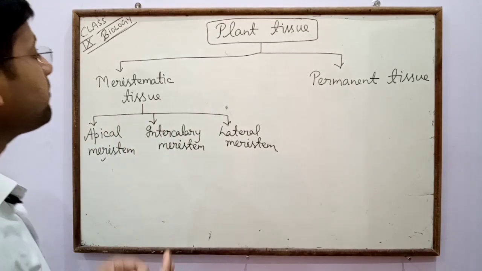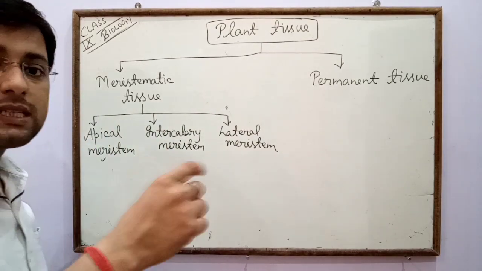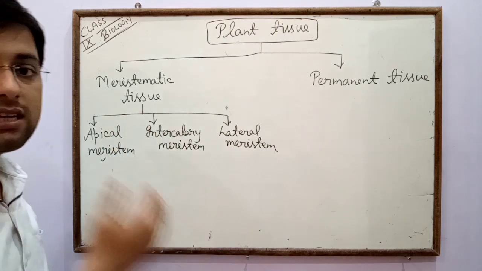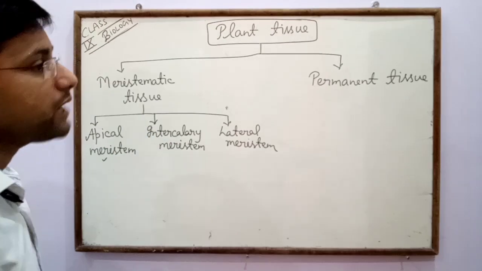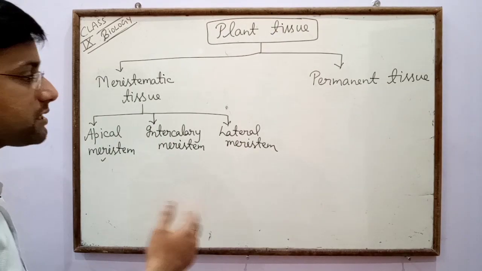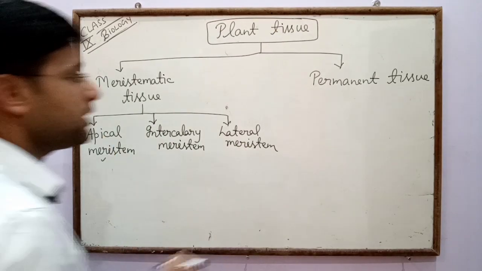These all types of meristematic tissues are present in certain regions of plants, and they are especially responsible for the growth of the plant, increasing the length as well as the girth of the plants.